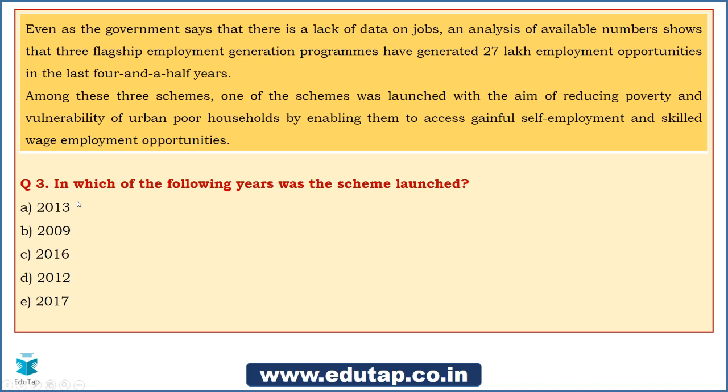Ricky says he's in doubt. He doesn't know the answer. Fair enough, no problem, we'll see what is the answer. Sumit says it is C, 2016. I can see most of you are going with the option C. Swati also vouches for option C, 2016.